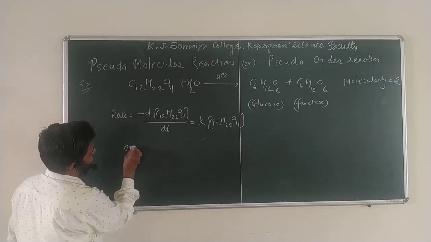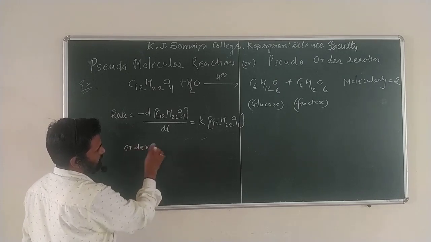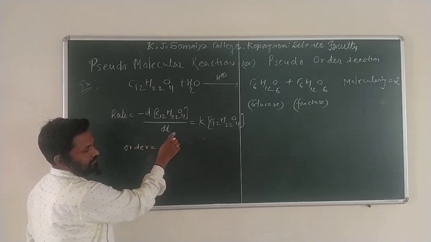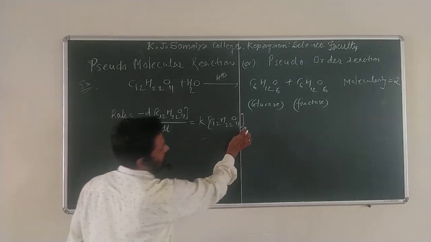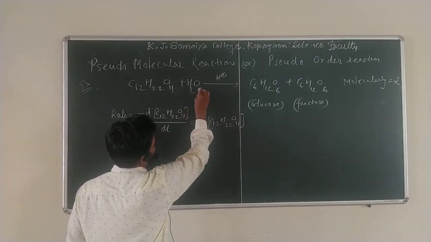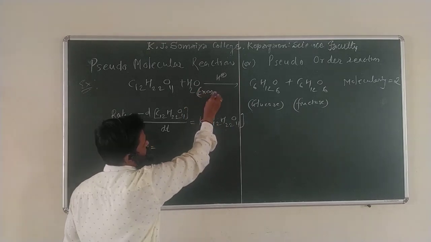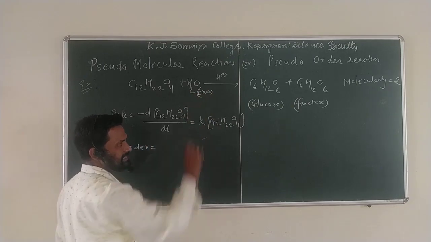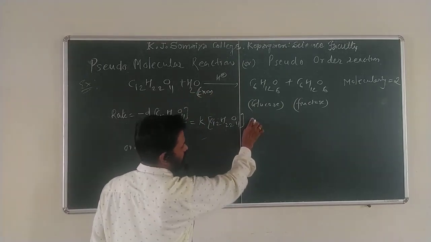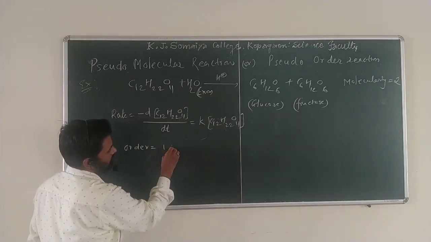What is the order? Observe this reaction. I am not taking the concentration of water here because it is in excess quantity, which means its change is negligible. Therefore it is not taken. Here order equal to 1.